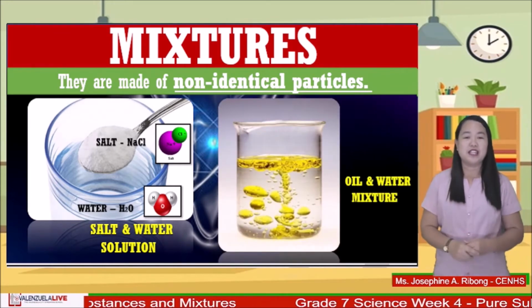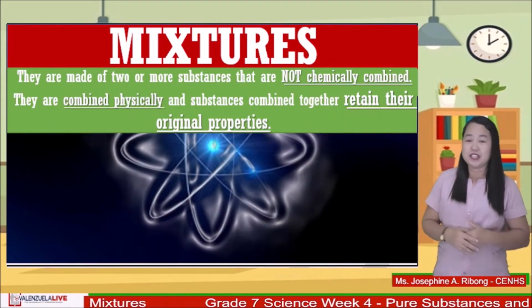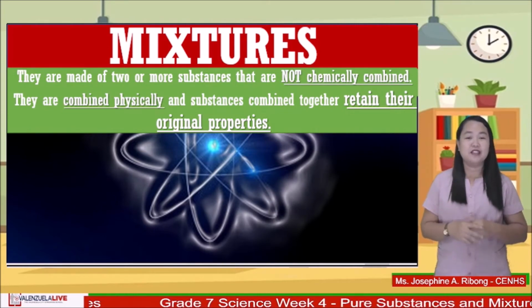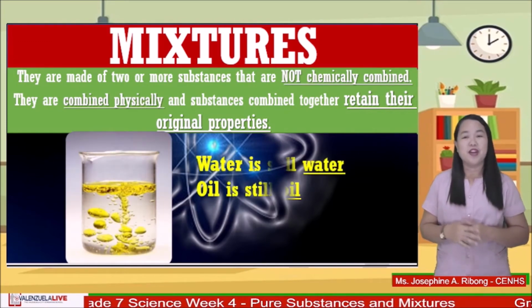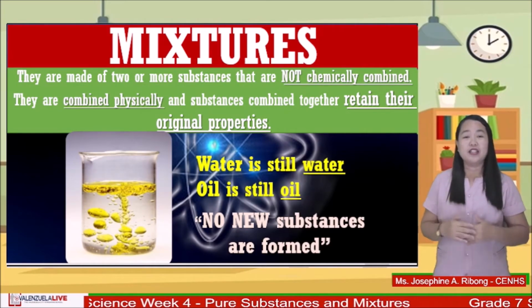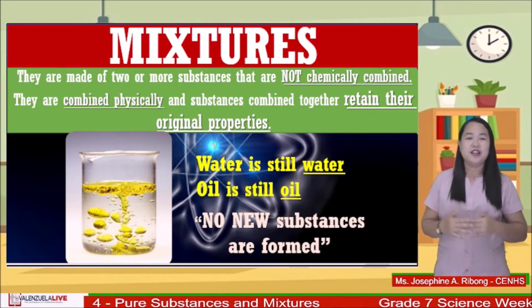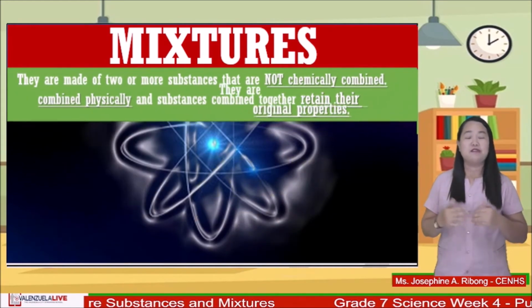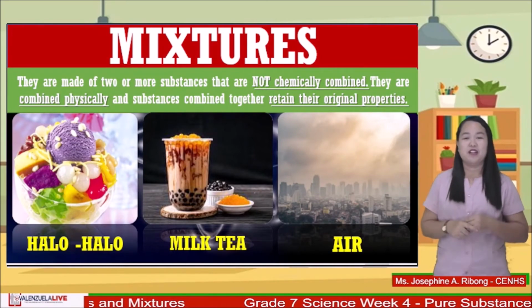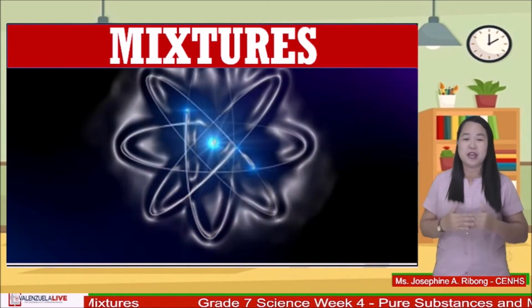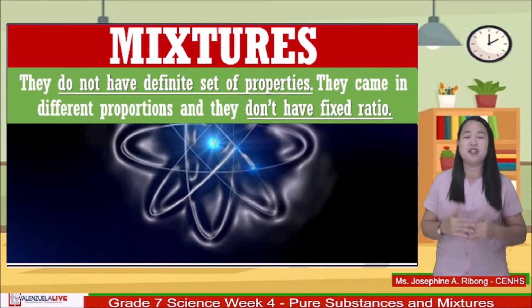Unlike pure substances, mixtures are not chemically combined. They are combined physically, and the substances combined retain their original properties, like in water and oil. Water is still water, and oil is still oil, meaning there are no other substances formed. Other examples of mixtures are halo-halo, milk tea, and air, which is present everywhere. Mixtures also do not have a definite set of properties. They come in different proportions and don't have a fixed ratio.